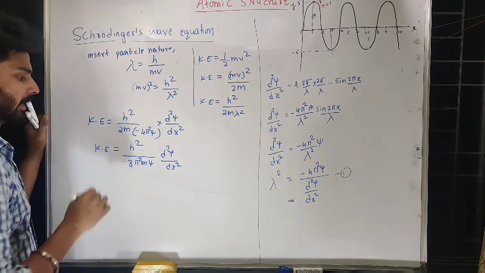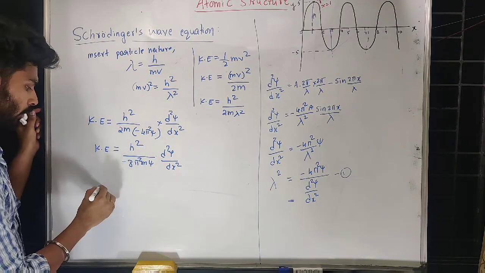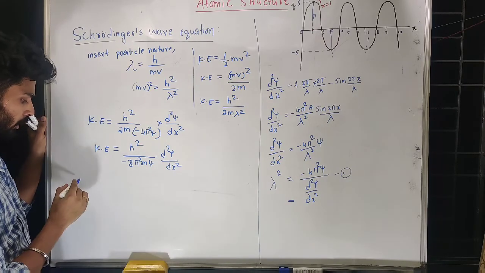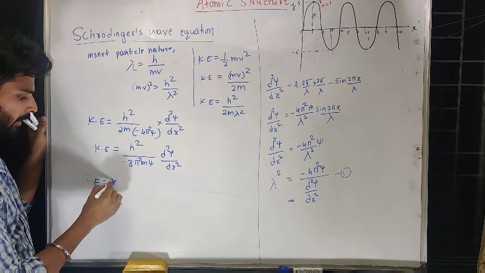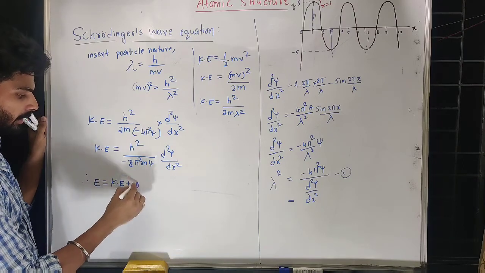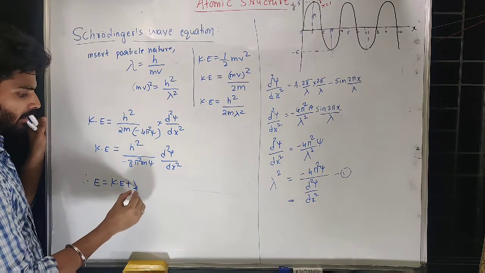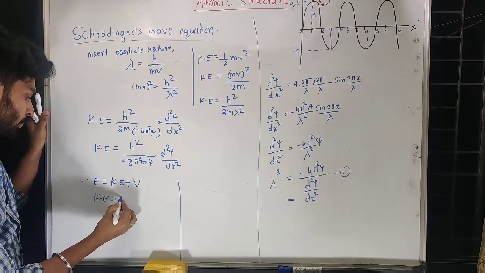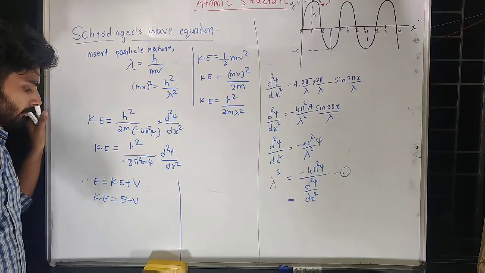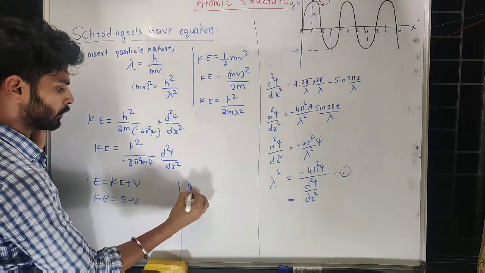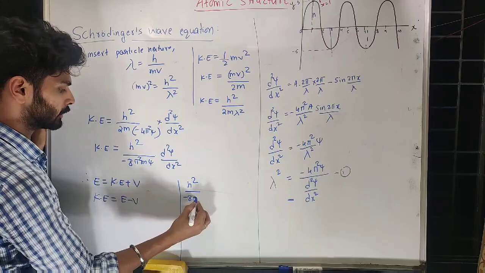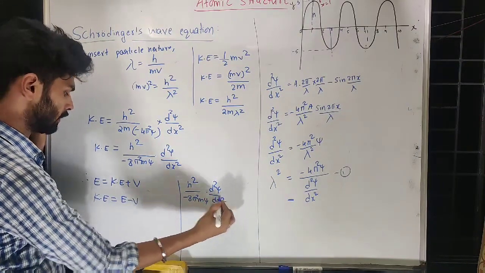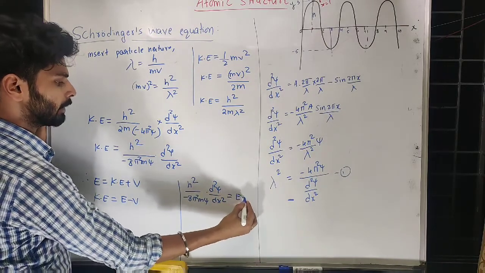This is about kinetic energy. Now we know total energy is equal to kinetic energy plus potential energy, let us say V. Let me rearrange this as kinetic energy is equal to E minus V. Now kinetic energy, we know, is minus h square upon 8 pi square m psi into d square psi upon dx square, equal to E minus V.